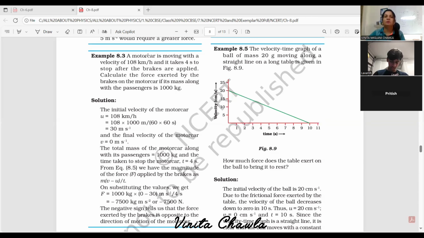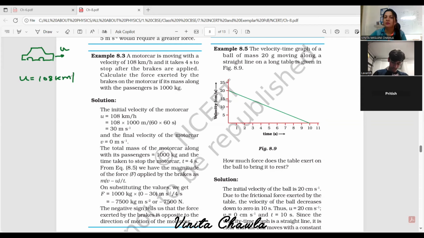See, in the question number 3, we have a motor car here. It is moving with a velocity of 108 kilometer per hour. So we have a car and it is moving with initial velocity. And the velocity is given. It is 108 kilometer per hour.